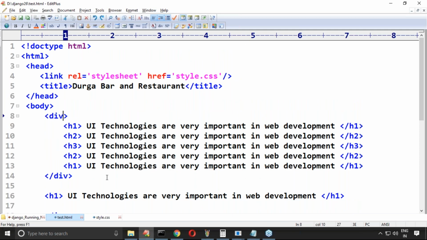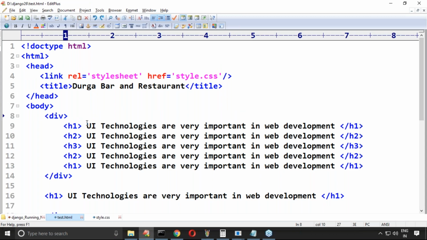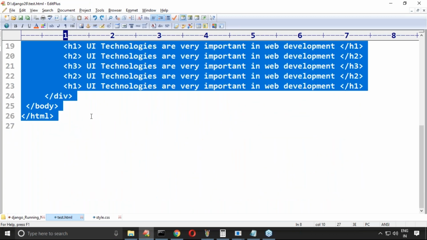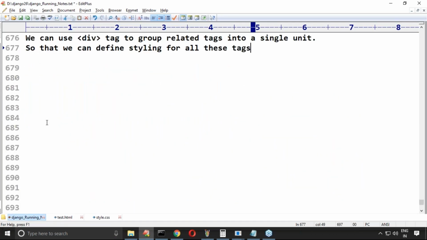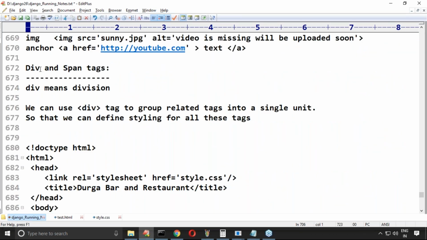Now is everyone in a position to understand the meaning of the div tag? Please confirm. Clear, right? So if I want to group HTML tags and apply some common styling to all these tags, then we require the div tag. Grouping: I want to define styling for a group of tags, then we require div.